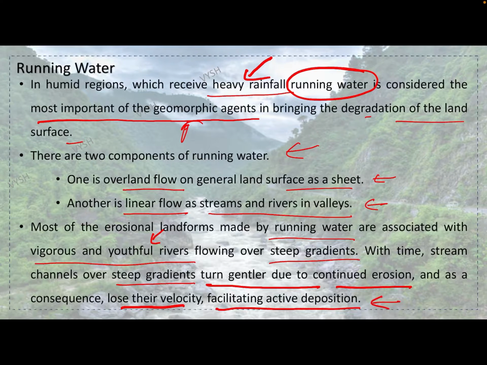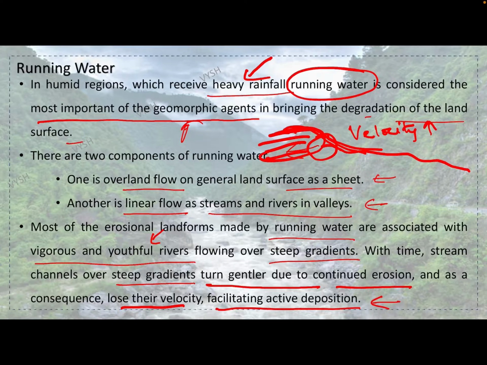See, as it moves forward with time, it slows down. For example, if you consider some river, in the starting stage, where it is generated, the velocity is very high. At the end of the river, the velocity is very low, it's very calm, and the sediments start settling. This erosion and all happen in the initial stage.